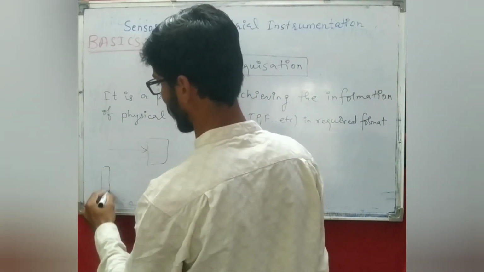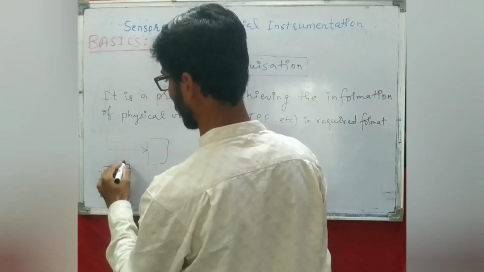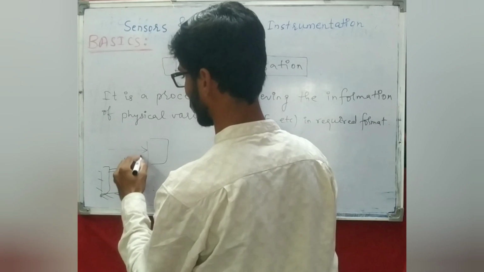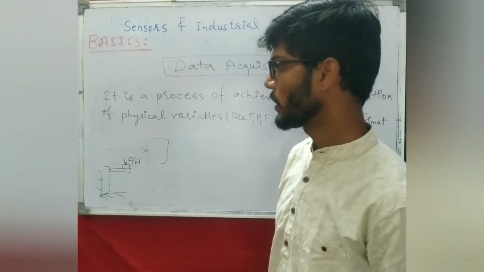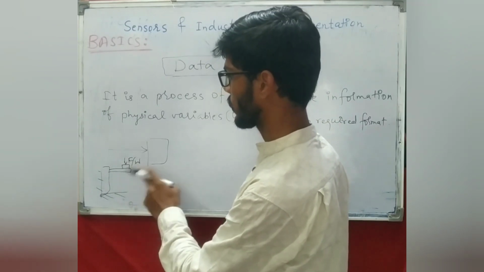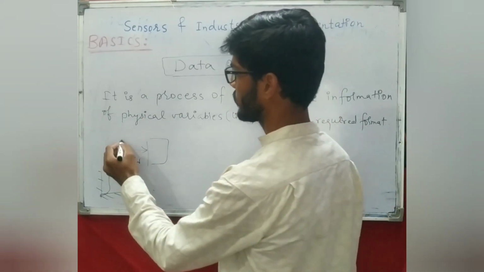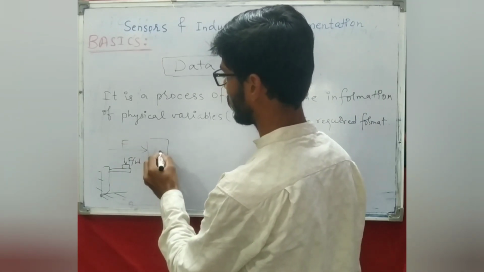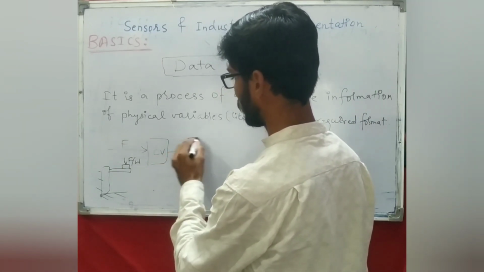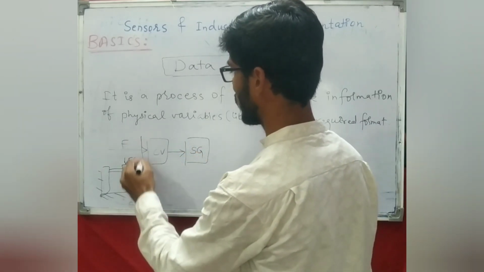Suppose we are having one cantilever beam and we are applying force or weight on it, and we want to monitor this particular system. So how are we actually going to produce a required format output data from this applied force? Let us say this force is applied to the cantilever beam, and there is one strain gauge bonded on this cantilever beam.